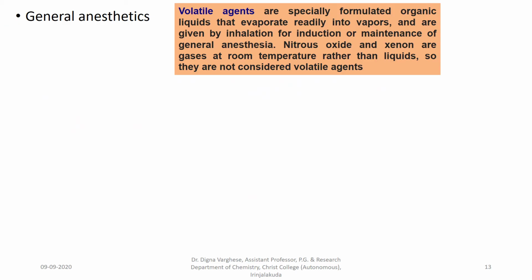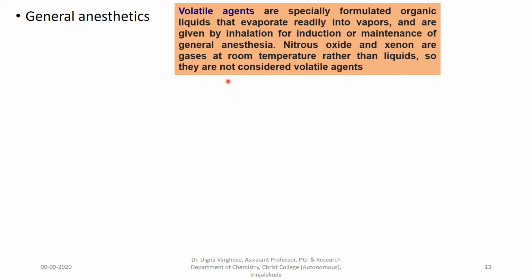The volatile agents are specially formulated organic liquids that evaporate readily into vapors and are given by inhalation for induction or maintenance of general anesthesia. Nitrous oxide and xenon are gases at room temperature rather than liquids, so they are not considered as volatile agents.